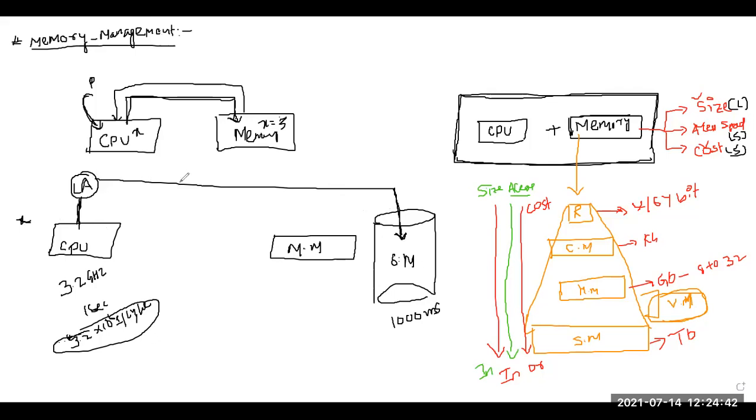Fine. So what will we do? We will use the concept of main memory. Now a very important concept. We know that a program is nothing but a set of instructions. Suppose these instructions start from I0 and there are 1000 instructions.